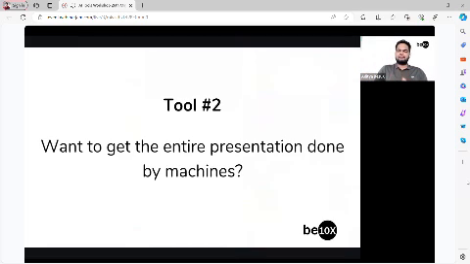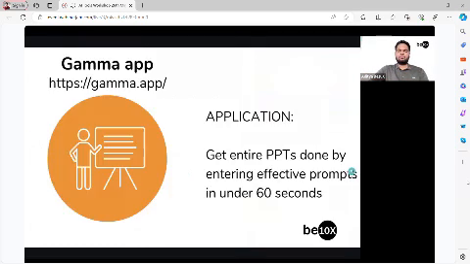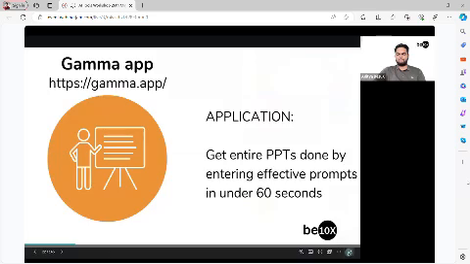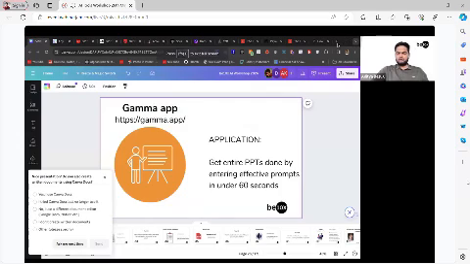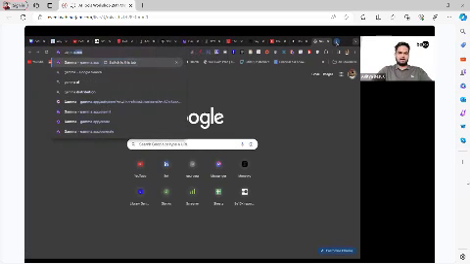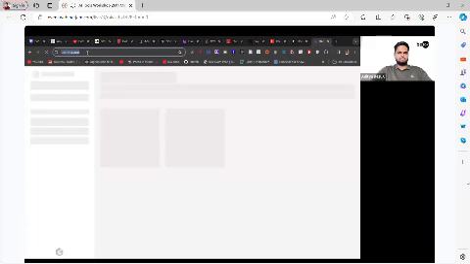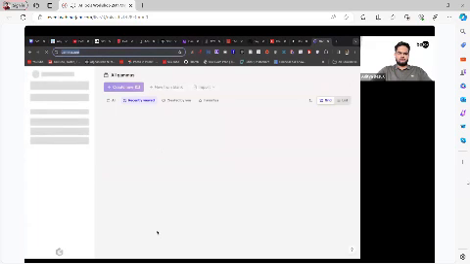So let's see how you can get an end-to-end presentation created from AI. Let's just see that method. For that, we have one tool. The name of the tool is gamma.app. Let's just go to gamma.app. And before I go there, I'll copy the URL and share it with you folks.